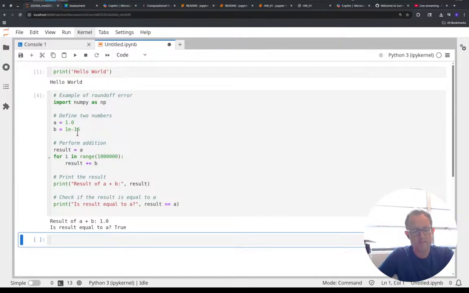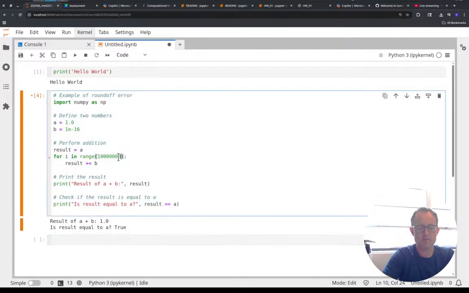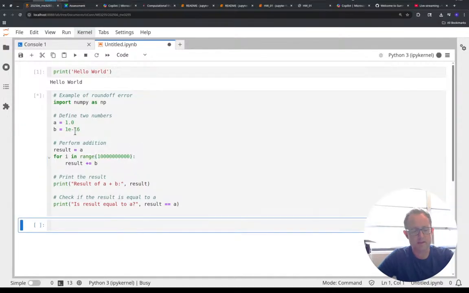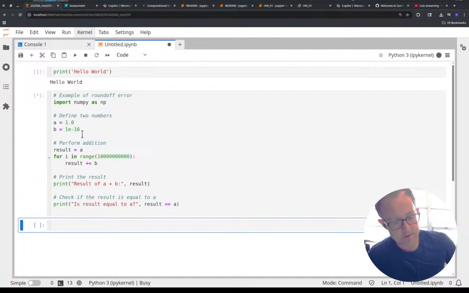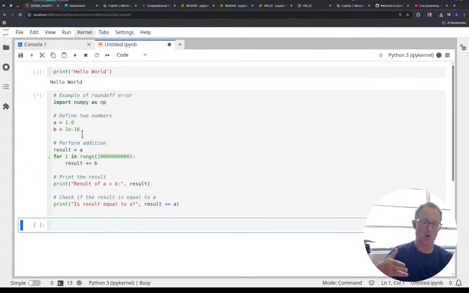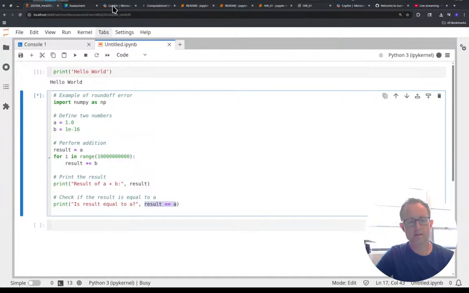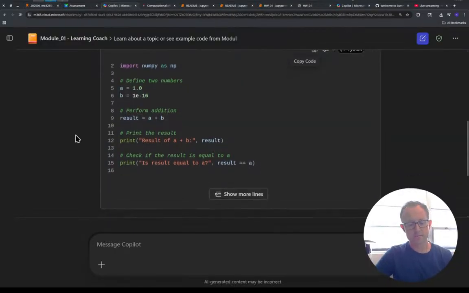Even if I add it millions of times, maybe you thought it's just because 10 to the negative 16 is too small, and you have to add more to it to get it to not be adding 0. But 10 to the negative 16 is smaller than the smallest number that you can actually do in floating point. It's called floating point operations: adding, subtracting, dividing. It'll take a few minutes to figure this out, but it'll still tell me that it's true. So that one's kind of a cool example here.